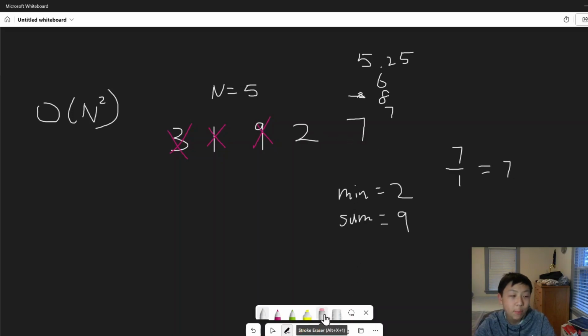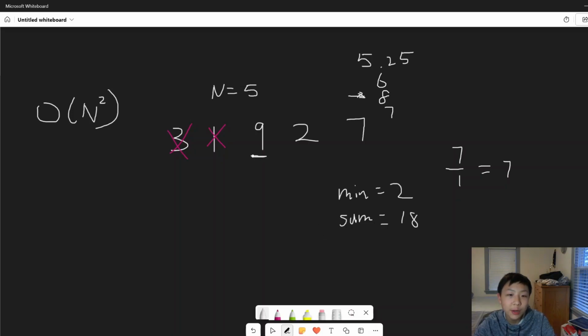Okay. Now let's say Bessie didn't eat 3. Let's say Bessie only ate 2. Now we have added one more element to our array here. How do we deal with this? Well, the sum just increases by this element. So if we just add 9 here, we're going to have a sum of 18.